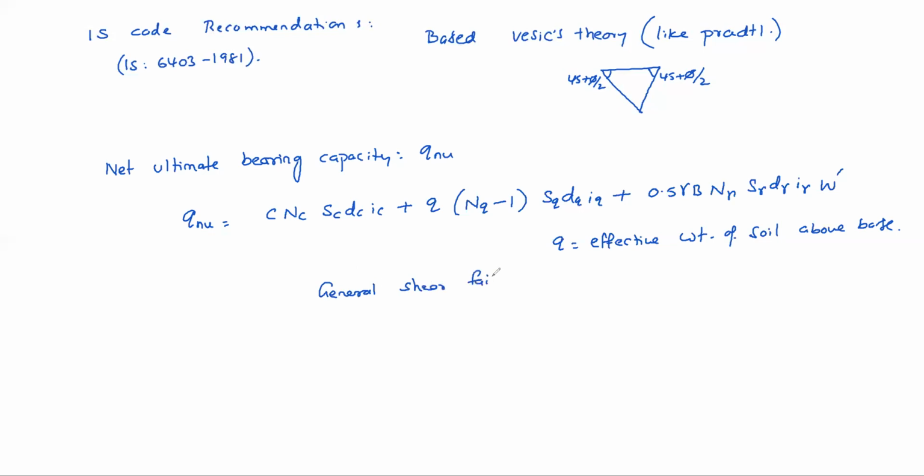For general shear failure, Nc, Nq, N gamma are based on phi. In local shear failure, what are the changes? Always you should take 2/3 c. Okay, I will write qnu for local shear failure.